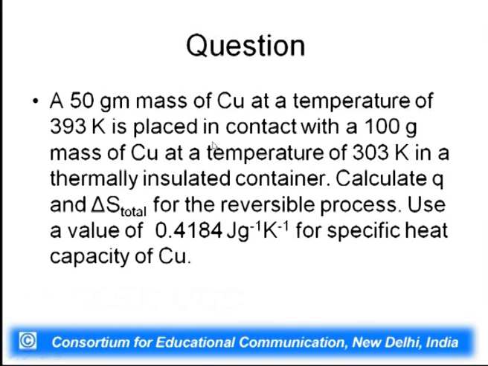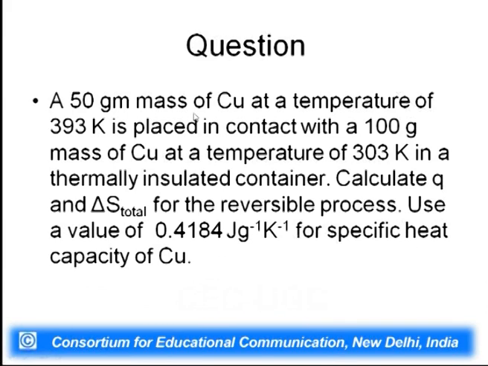Now, the second question is how to solve this question. A 50 gram mass of copper at a temperature of 393 Kelvin is placed in contact with 100 gram of copper at a temperature of 303 Kelvin in a thermally insulated container. Calculate Q and delta S for the reversible process. Use the value given here for the specific heat of copper.